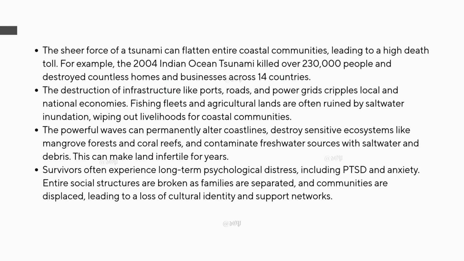The sheer force of a tsunami can flatten entire coastal communities, leading to a high death toll. For example, the 2004 Indian Ocean tsunami killed over 230,000 people and destroyed countless homes and businesses across 14 countries. The destruction of infrastructure like ports, roads, and power grids cripples local and national economies. Fishing fleets and agricultural lands are often ruined by saltwater inundation, wiping out livelihoods for coastal communities.